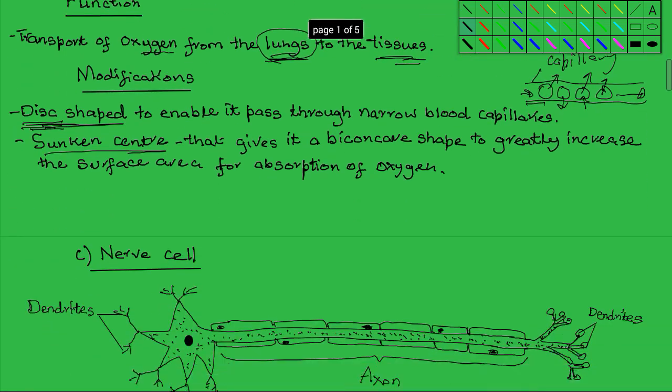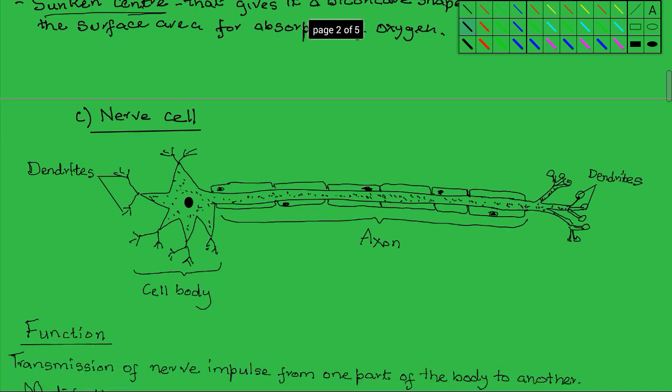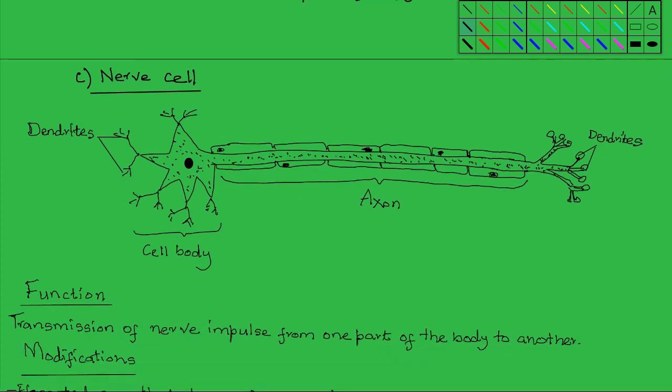The third animal cell that you're going to consider that is highly specialized to carry out its function is the nerve cell. The nerve cell makes up the nervous system. Function of this nerve cell is to transmit. It transmits impulses from one part of the body to another. So the impulse will be conducted from one end of the nerve cell to the other.